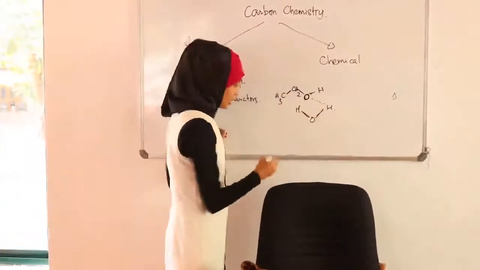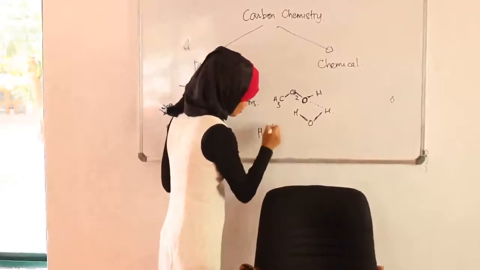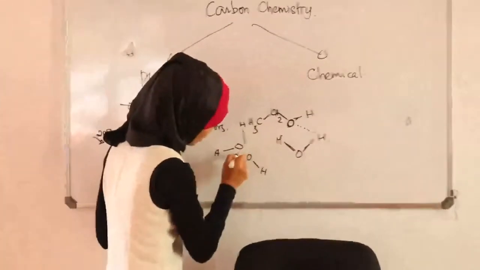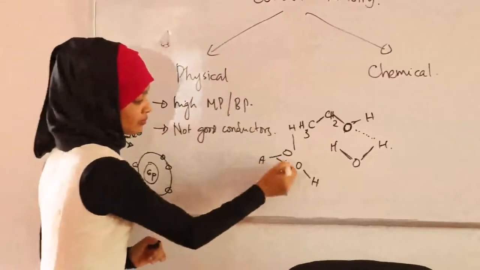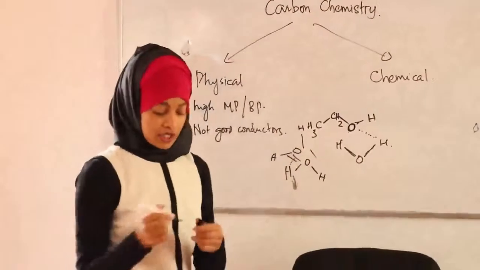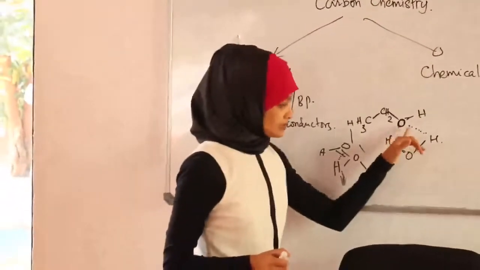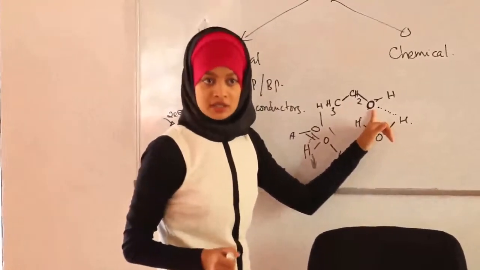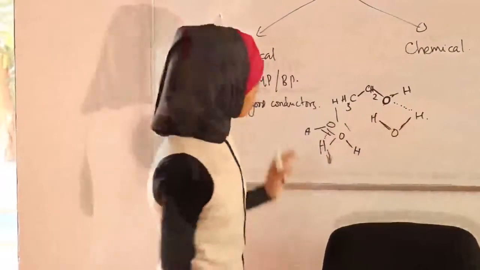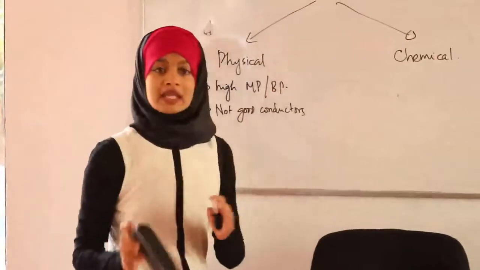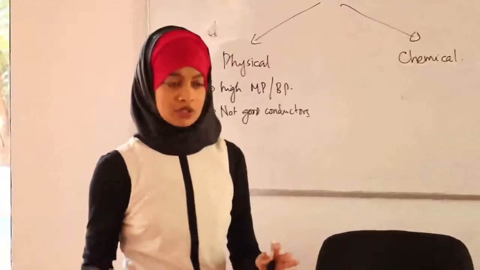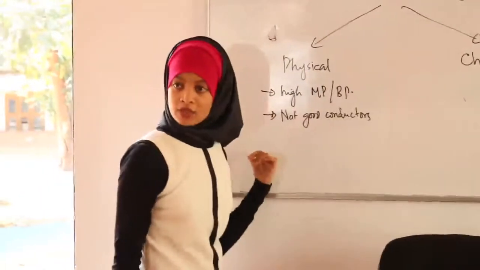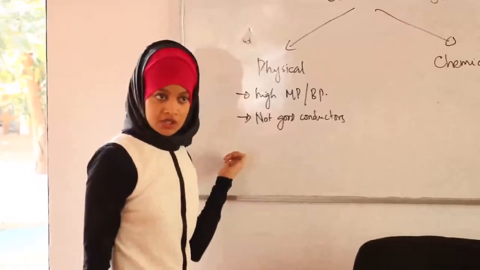What do you do to water when you boil? So many hydrogen bonds like this. When you boil, you're trying to break these bonds. So it comes apart. That's what you're doing here too. So this bond forms when you put ethanol in water, and that is why ethanol is soluble in water. Okay? Anything to determine any physical property of any element that you're learning, the first thing you need to know is its valency. Why did this happen? It happened only because of the valency of oxygen.